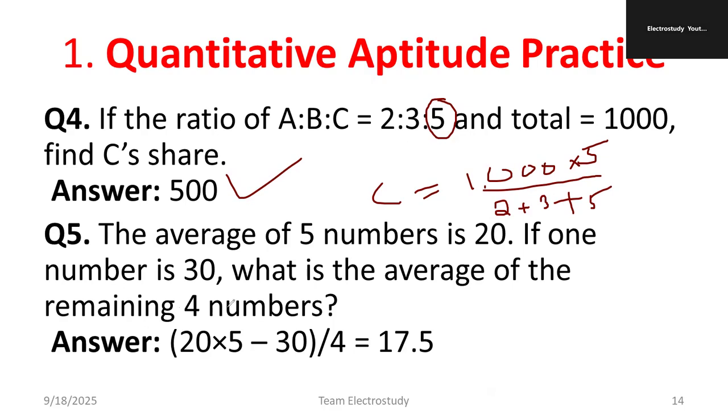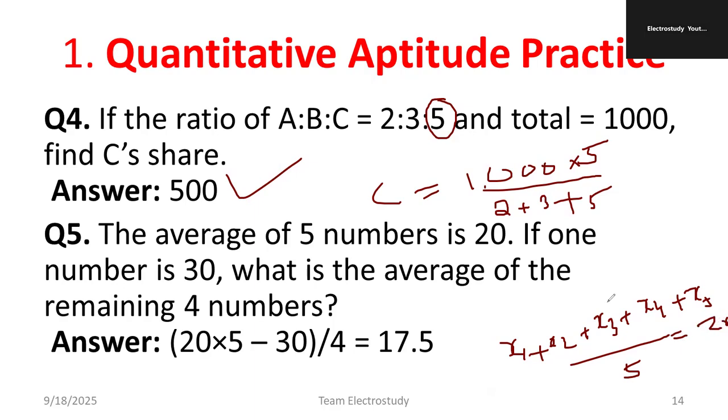The average of 5 numbers is 20. If one number is 30, what is the average of the remaining 4 numbers? Average is sum divided by number of terms. If you apply the concept, first you have to make the equation: x1 plus x2 plus x3 plus x4 plus x5 divided by 5 is equal to 20.